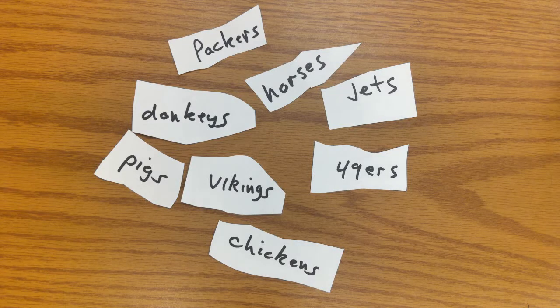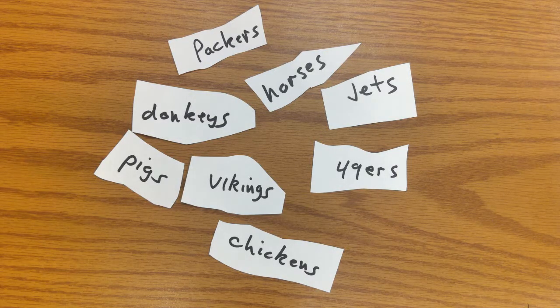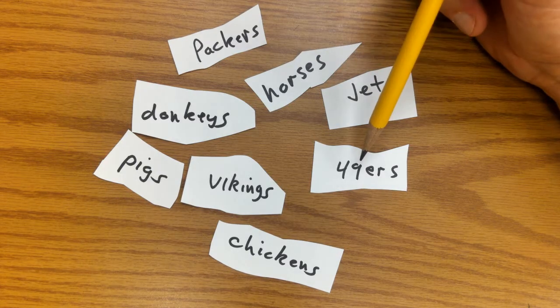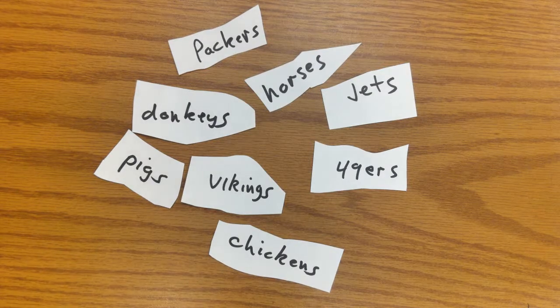Our lesson today will use a strategy called list group label. So what you'll do is look at some terms and put them into groups. So let's see what we got here. We have Packers, horses, Jets, 49ers, chickens, Vikings, donkeys, pigs. What could fit together?